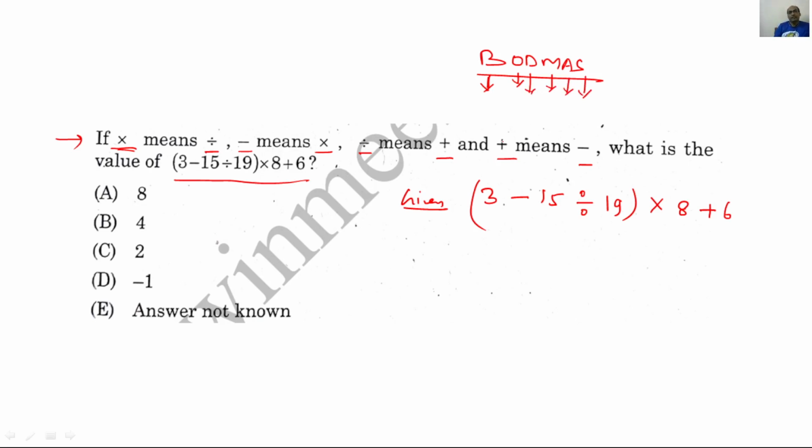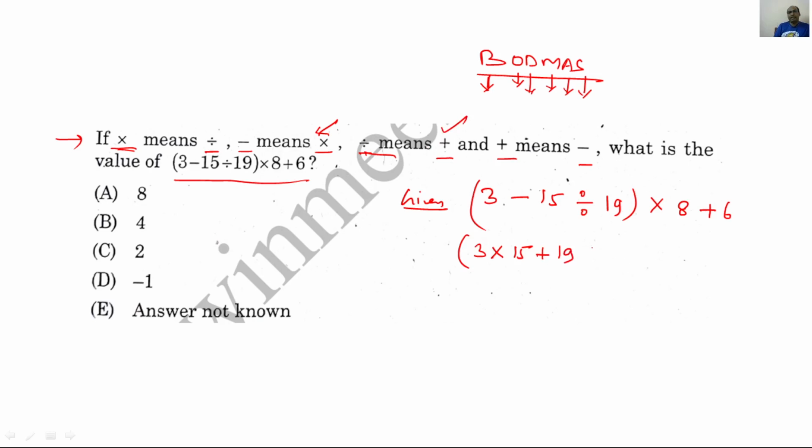Okay, now we will be replacing. There is no replacement of bracket, so bracket will be as it is. Now 3 will be written as it is, then minus. What is there for minus? Minus means multiplication, so multiplication 15. Division means plus, so plus 19.